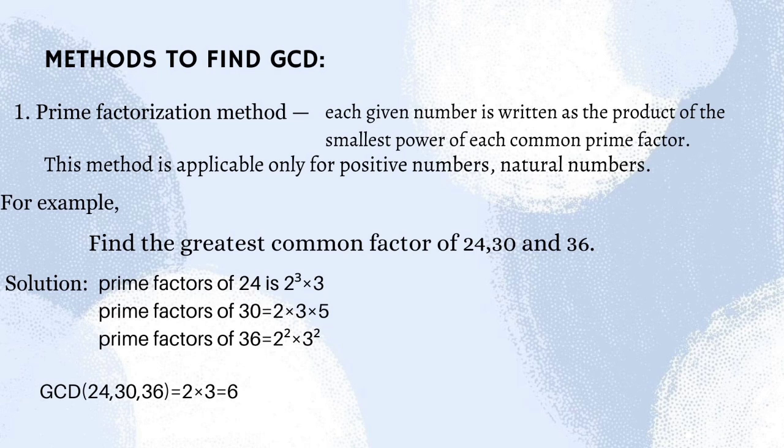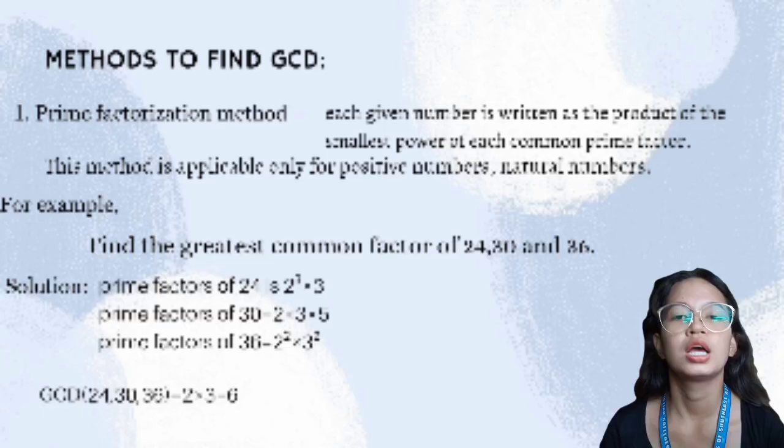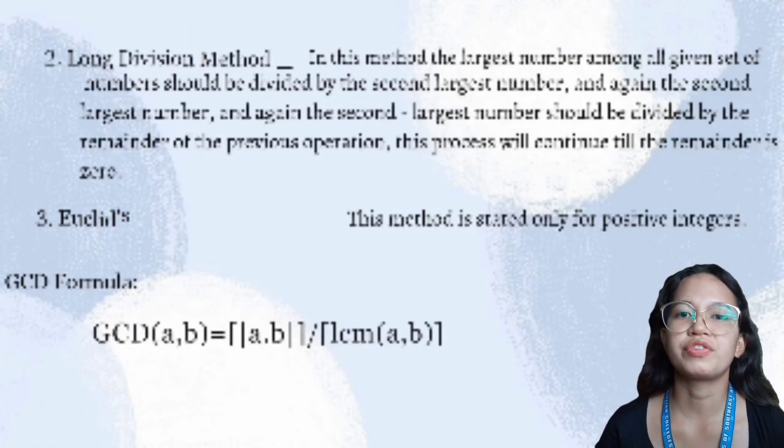From the factorization, we can see only 2 times 3 are common prime factors. Therefore, the GCD of 24, 30, 36 is equal to 2 times 3, which equals 6. Second is the long division method.